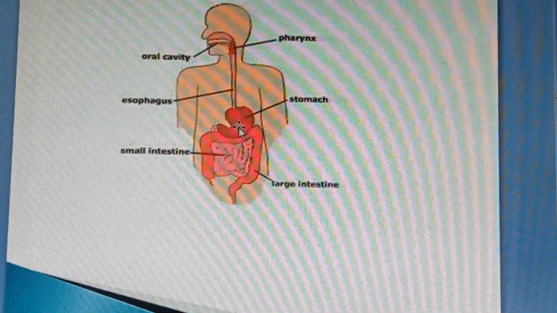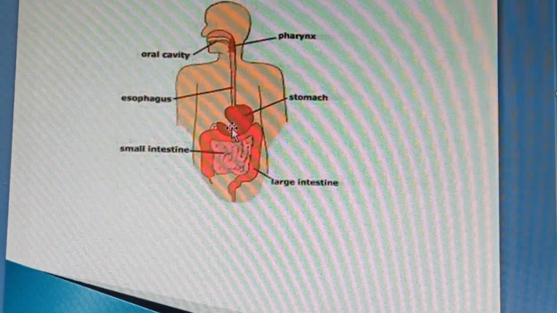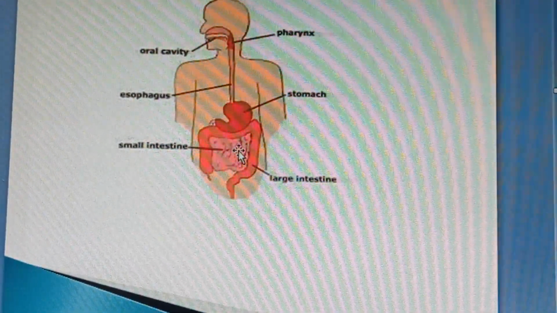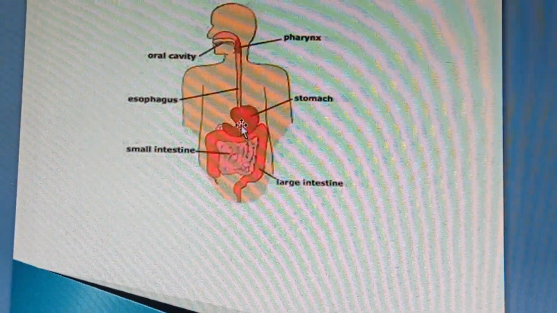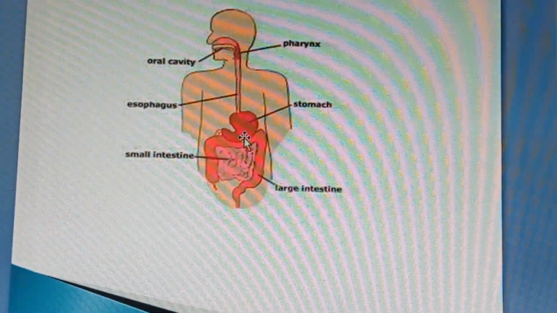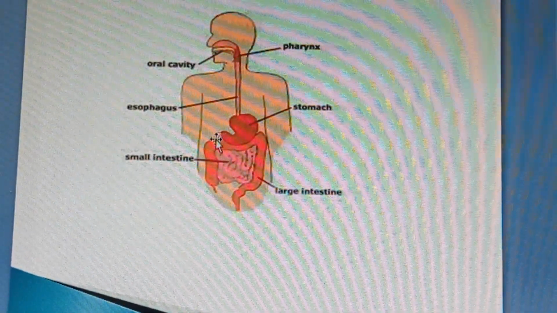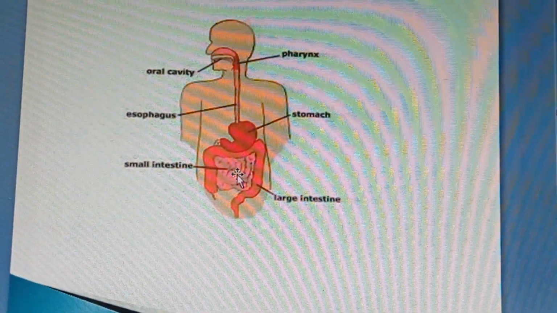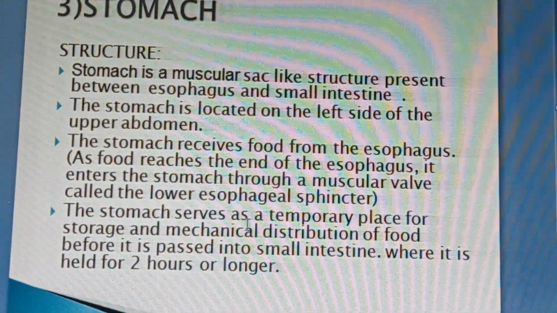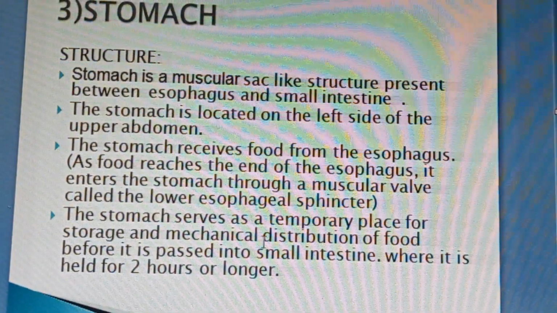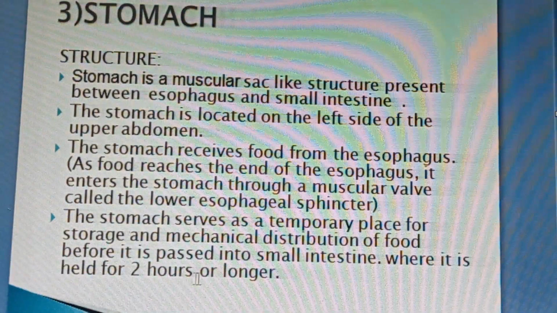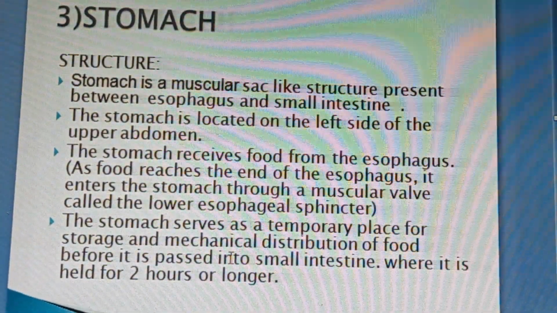After digesting the food, it transfers the chyme into the small intestine. After digestion in the stomach, the bolus is converted into chyme. This is a milky fluid, and then it is transferred to the next part of the alimentary tract, that is the small intestine. The stomach serves as a temporary place for storage and mechanical digestion of food before it passes into the small intestine. Food is held for 2 hours or longer in the stomach.